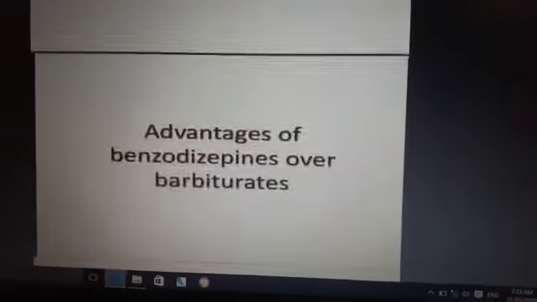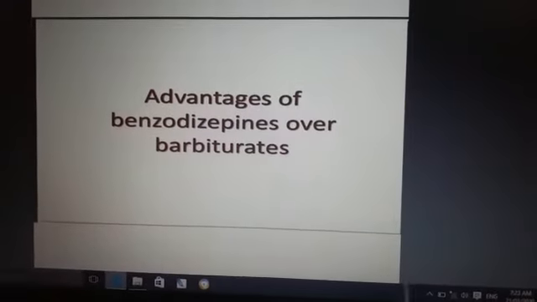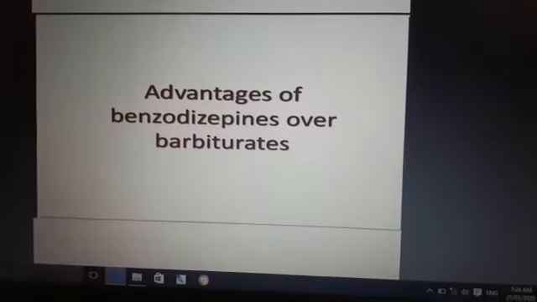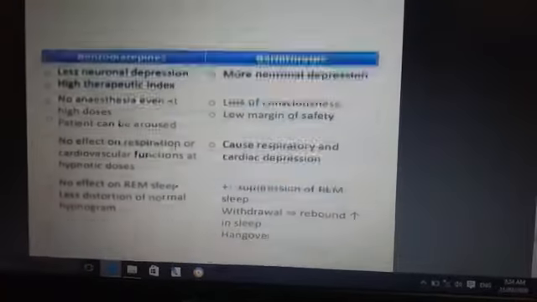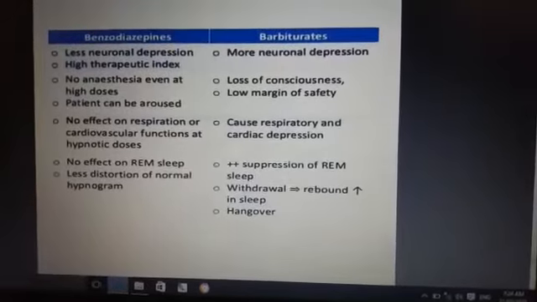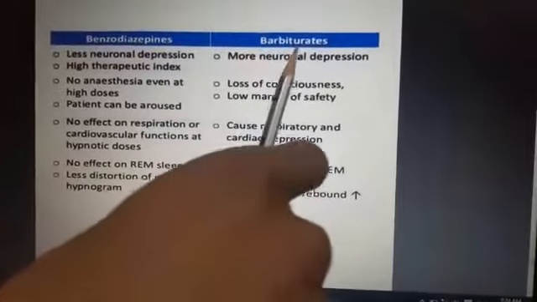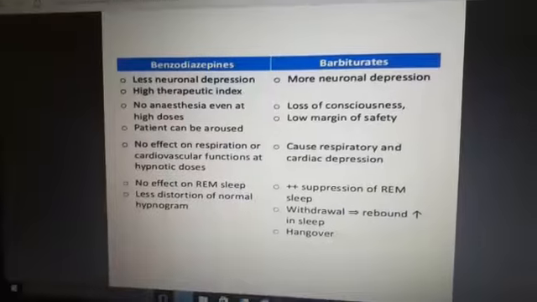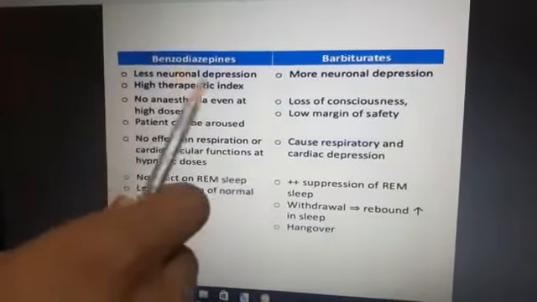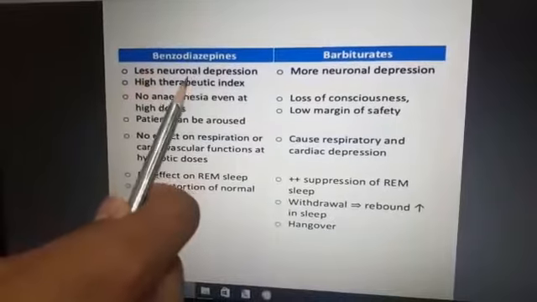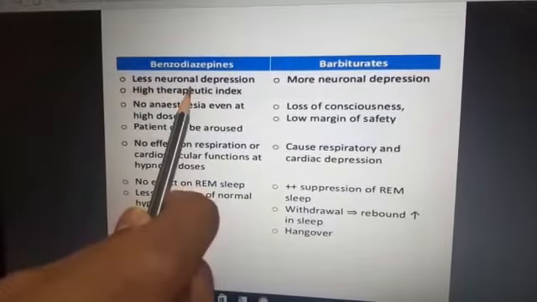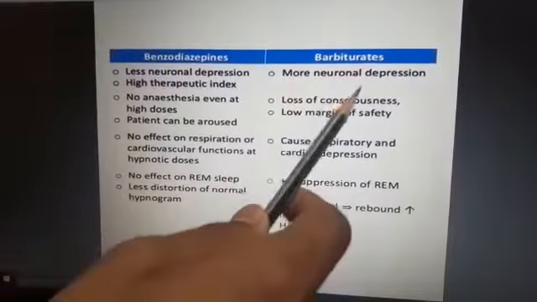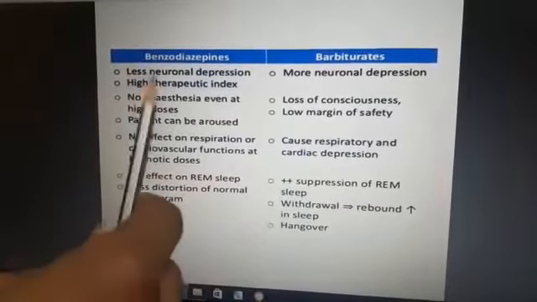Next slide is advantages of benzodiazepines over barbiturates. This is the comparison of benzodiazepines and barbiturates. Benzodiazepines cause less neuronal depression, and barbiturates cause more neuronal depression.